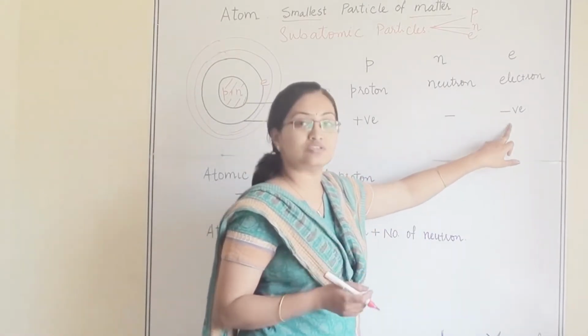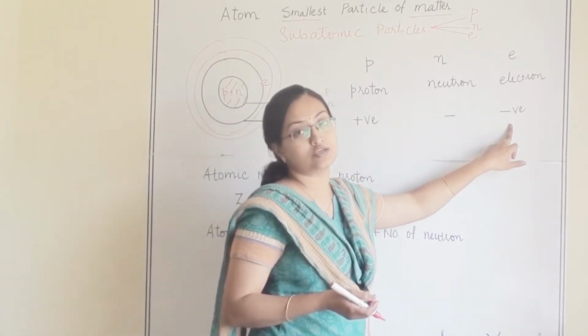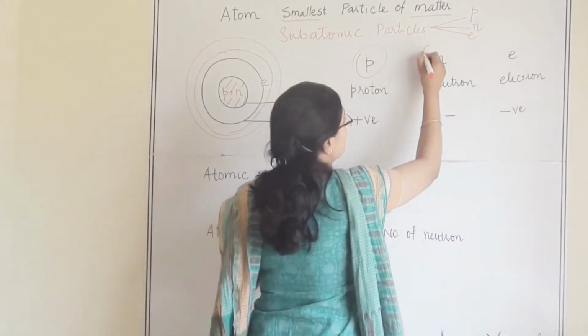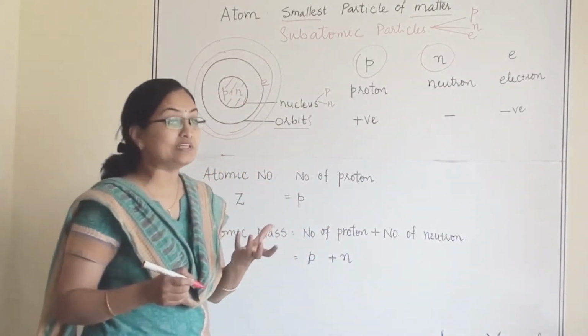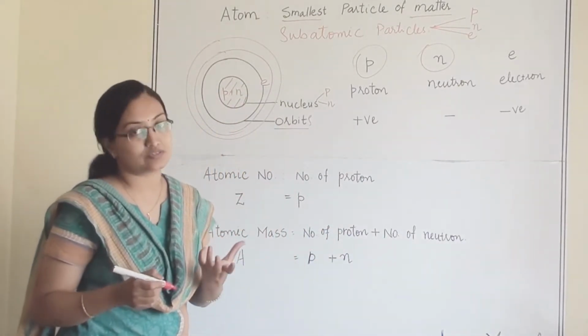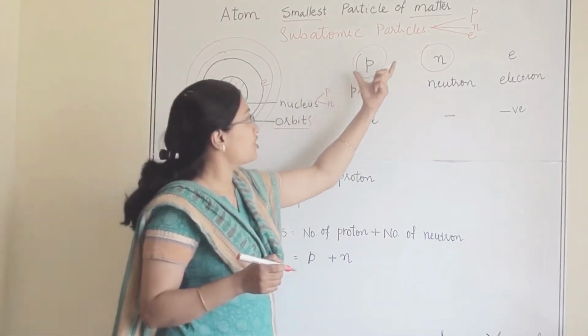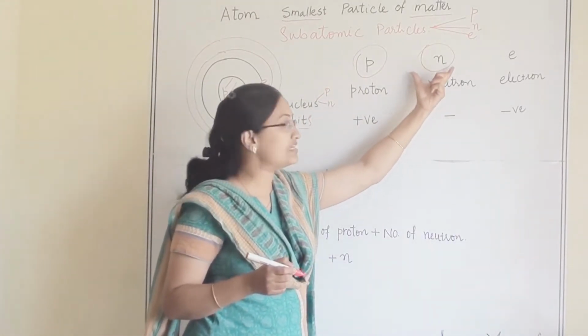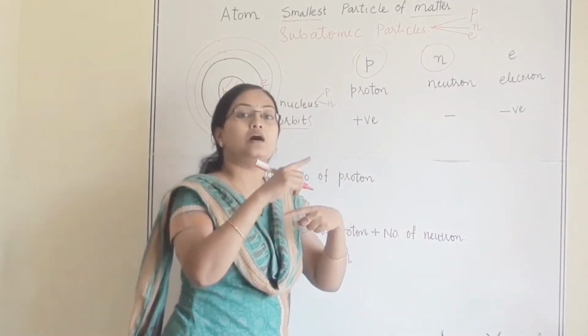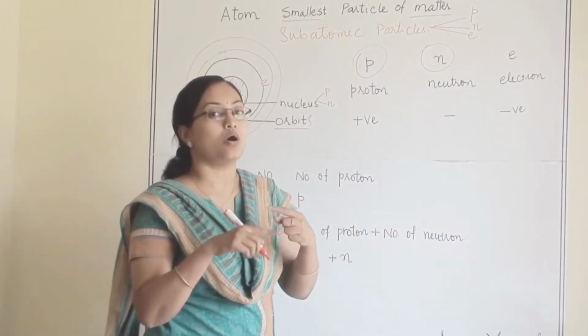Electrons are negatively charged particles. Proton and neutron are in the nucleus, and they are also combinedly called nucleons, whereas electrons rotate around the nucleus in the orbits.